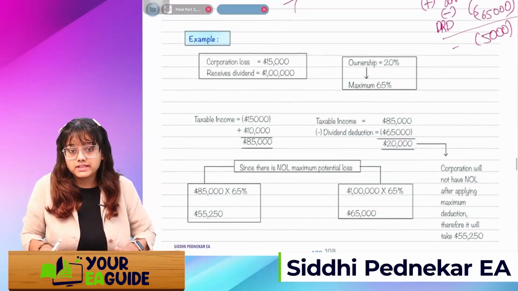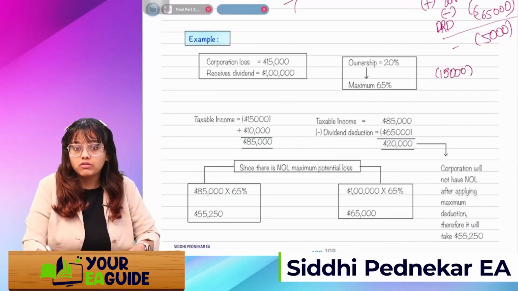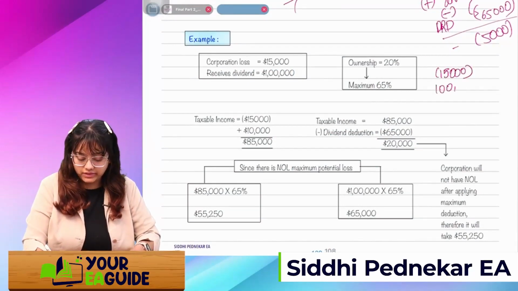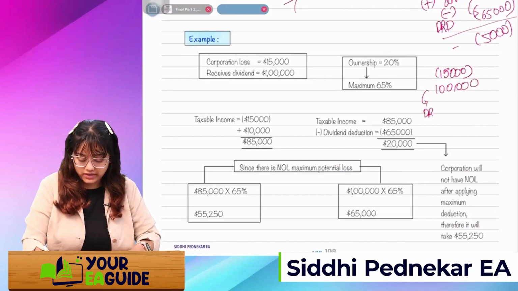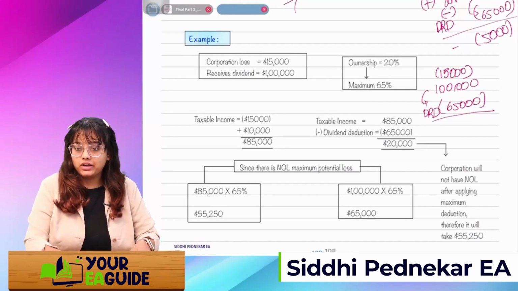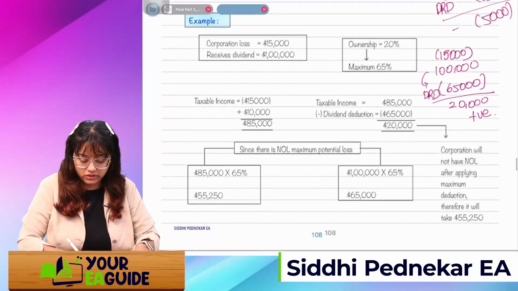Next example, what is there? See, there is a loss of 15,000. What we will do, we'll include 1 lakh as a dividend. Out of this 1 lakh, we will reduce DRD, which is 65,000. So by reducing this and adding the figures, we receive an amount of 20K, which is positive. If it's positive, we'll again do the same calculation and whichever is lower, we will take.